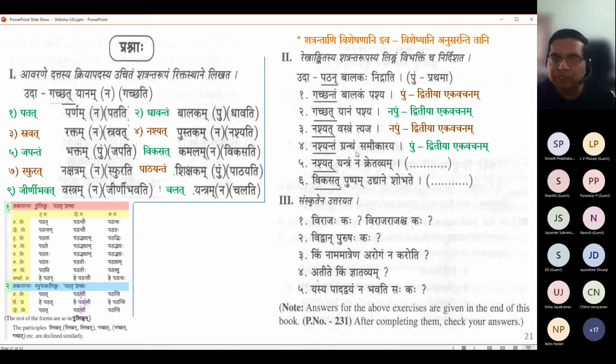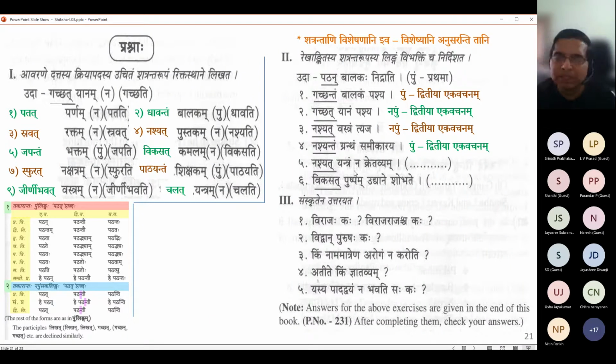Linga is a firm association there. Only visheshanas, like this Shatranta, are available in all lingas, because they associate with the linga of whatever they attach to. So it follows the gender, case and number, the three things. Only we need to practice.